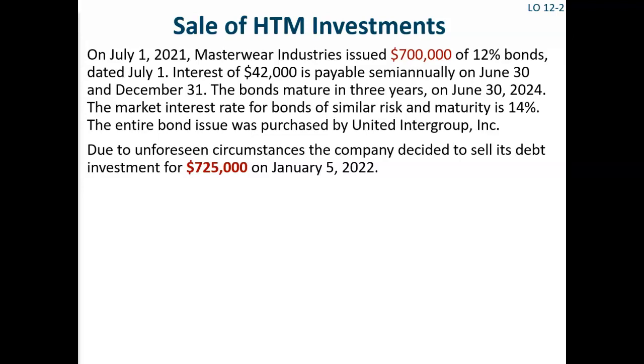A bond's carrying value is the same thing as its amortized cost. That's the bond's face value minus any unamortized discount, or plus any unamortized premium.